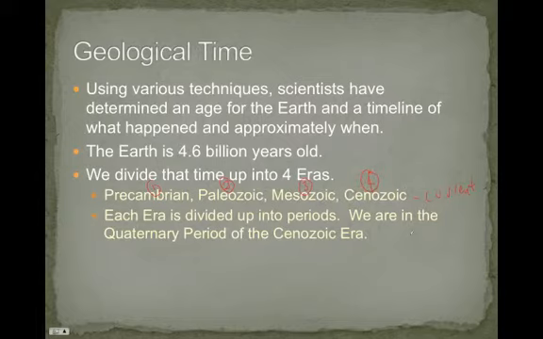So there's all the time, all 4.6 billion years. We break down 4 eras and break those eras down to periods. Now there are different ways we could break down the time. There are generally a couple different systems people look at, but the main one, you deal with 4 main areas.